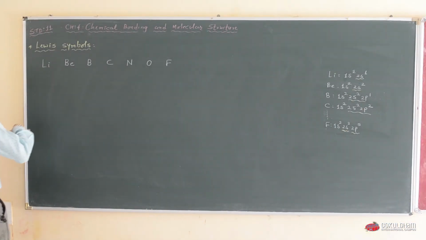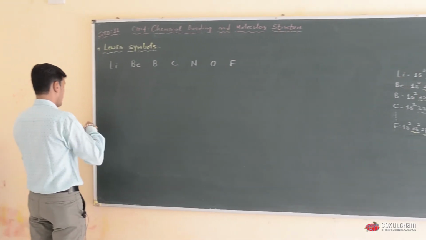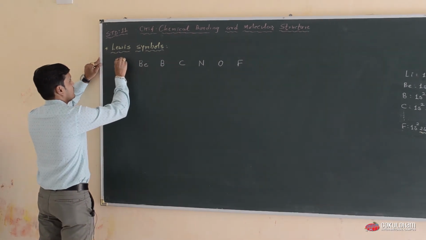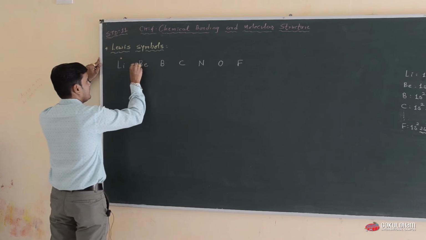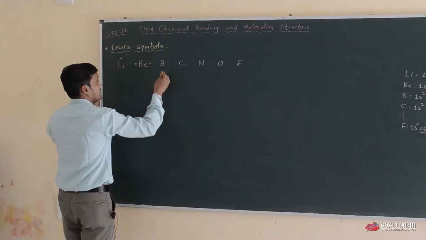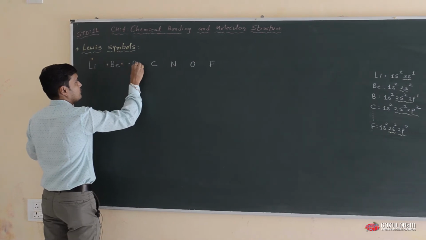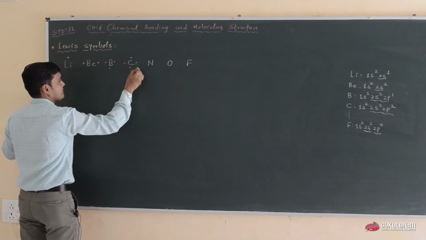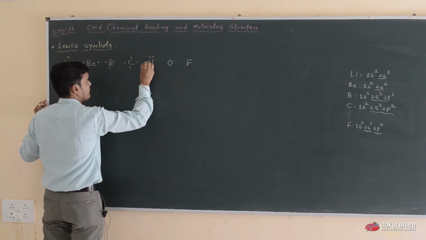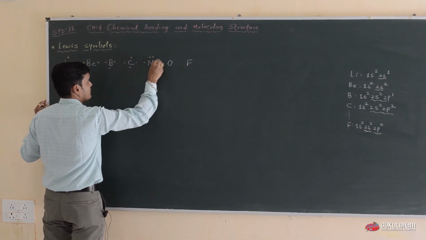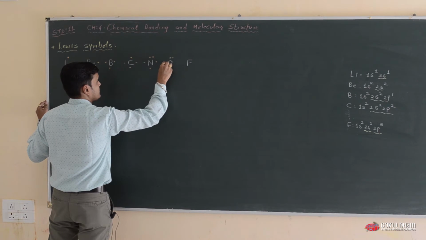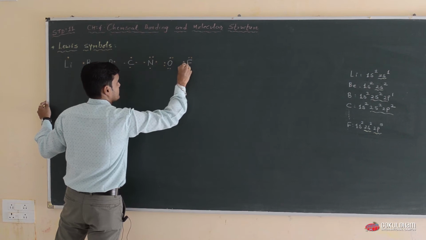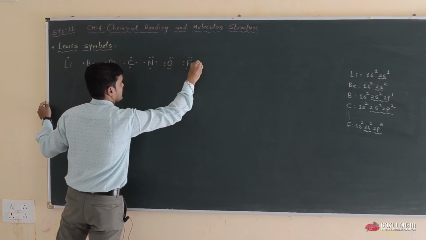So lithium has 1 outermost electron, beryllium has 2 electrons, boron has 3 electrons, carbon has 4 electrons, nitrogen has 5 electrons, oxygen has 6 electrons, and fluorine has 7 valence shell electrons.